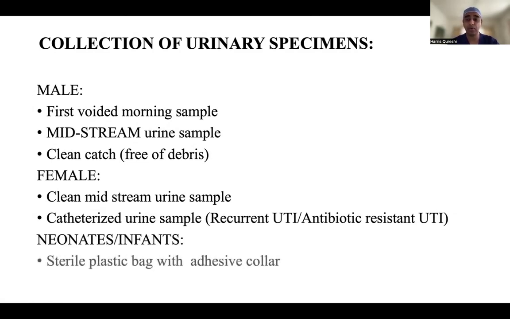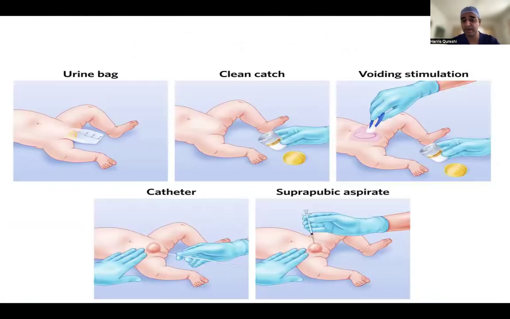And let's talk about neonates and infants. A lot of people ask this in exams as well. So there are sterile plastic bags that can be used, and a suprapubic aspirate can be done as well.